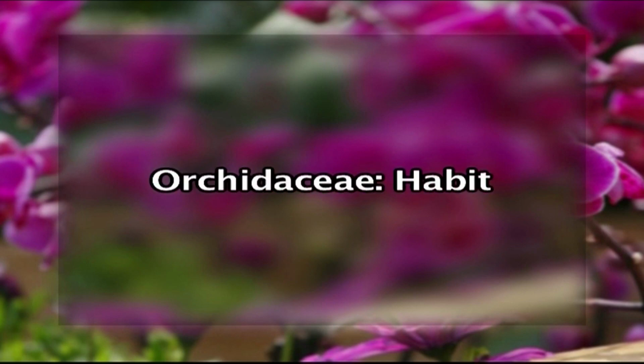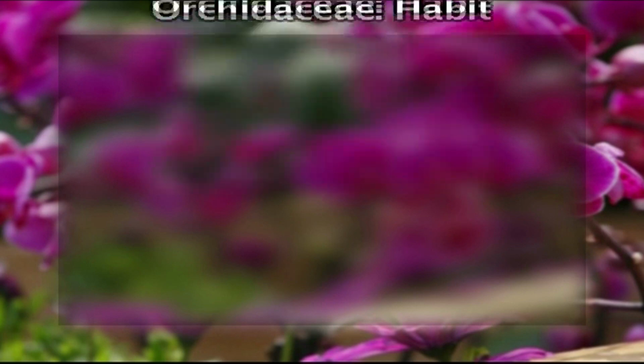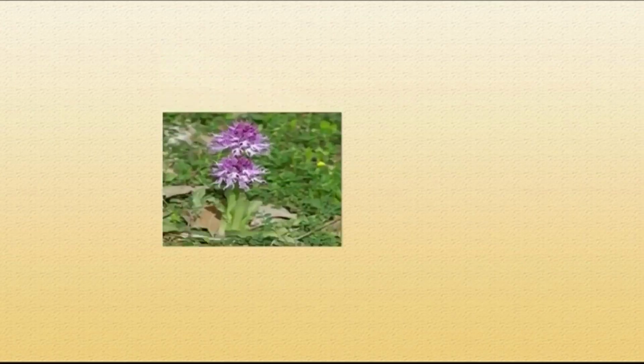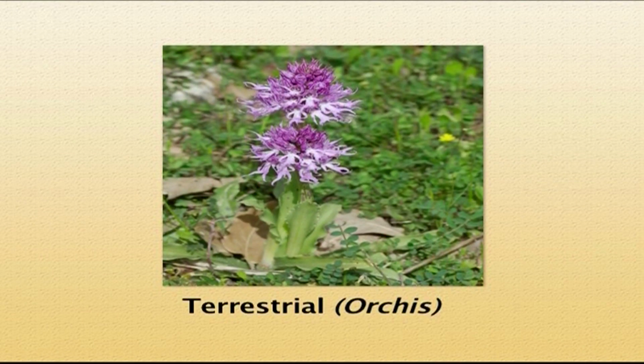After this discussion on their diagnostic features, now let us discuss their morphology in detail, starting with their habit. The orchids, as already mentioned, are mostly perennial herbs, but rarely they can be annuals. They are either terrestrial, the typical example being the type genus Orchis, or they can be epiphytic.